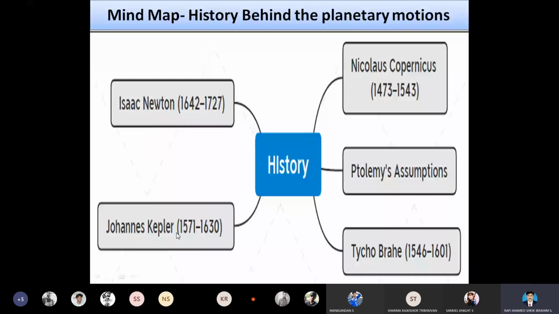So we are researching, we are learning. Here we are just making a prediction. We are predicting that there are some sort of changes in the planetary motion. Those changes are made from these scientists' hypotheses. Let's see.